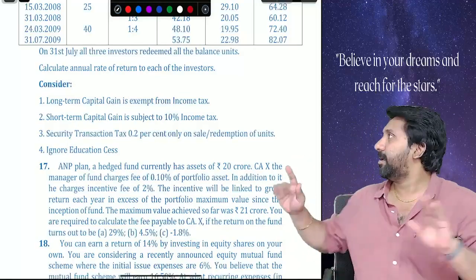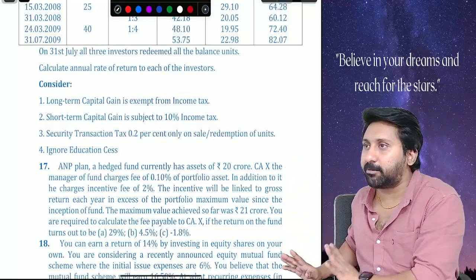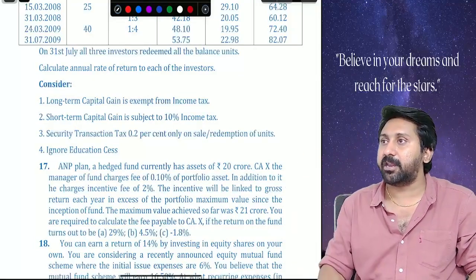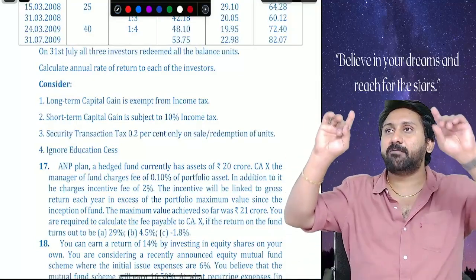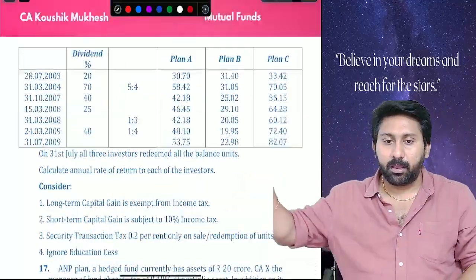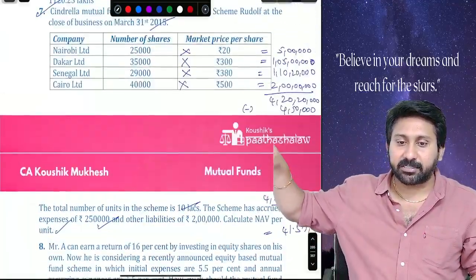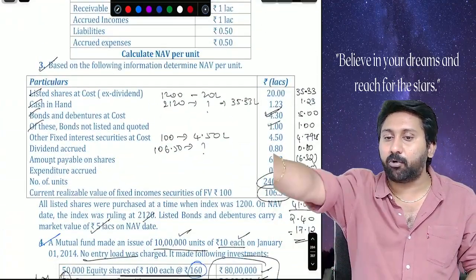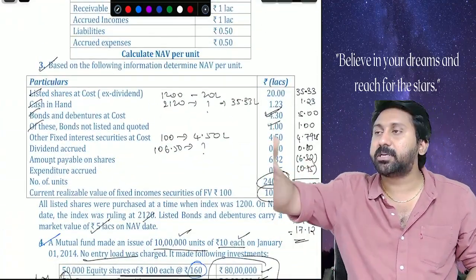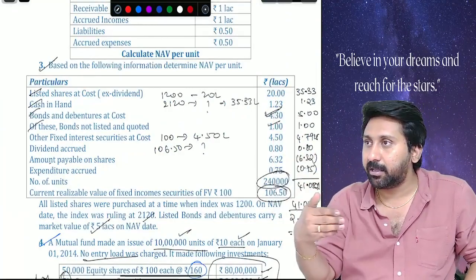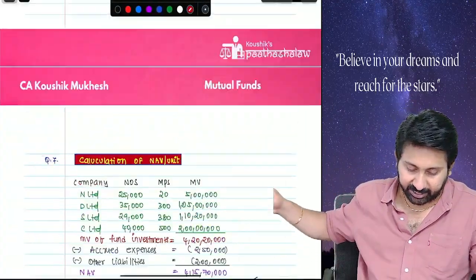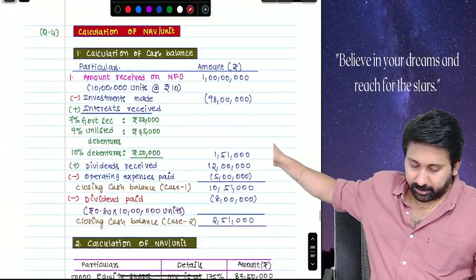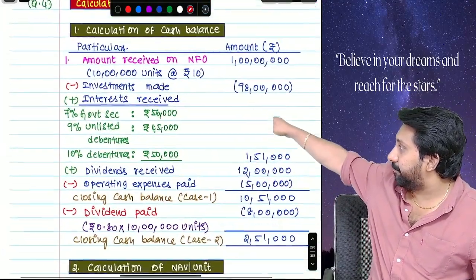Anyway, is everyone comfortable with doing these problems up to here? Tomorrow's session we will be calculating the remaining concepts on NAV. Next, one very important thing. Mutual fund calculations we have done now. Without fail, whenever you find time, open our main notes also once. You see how the answer has been presented. Cash balances, how to calculate. You see here. 2 minutes I will leave you. Cash balance like this you have to do in exam.